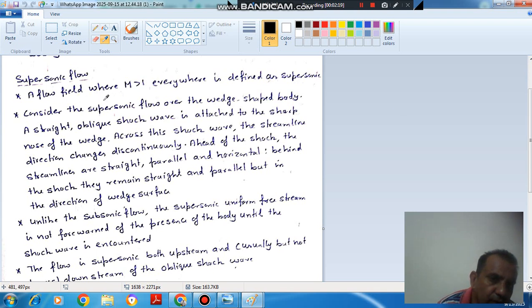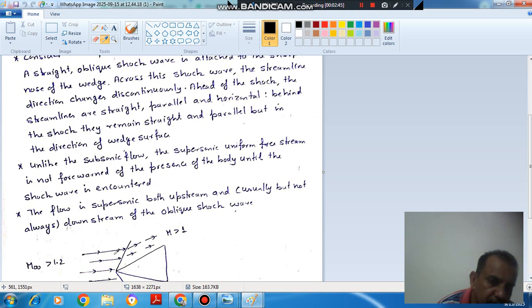First point: a flow field where M is greater than 1 everywhere is defined as supersonic flow. Now consider the supersonic flow over a wedge-shaped body. A straight oblique shock wave is attached to the sharp nose of the wedge. Across this shock wave, the streamline direction changes discontinuously. So here the streamline direction is this, and here this. This will suddenly change, not continuously, it will change suddenly and then become this.